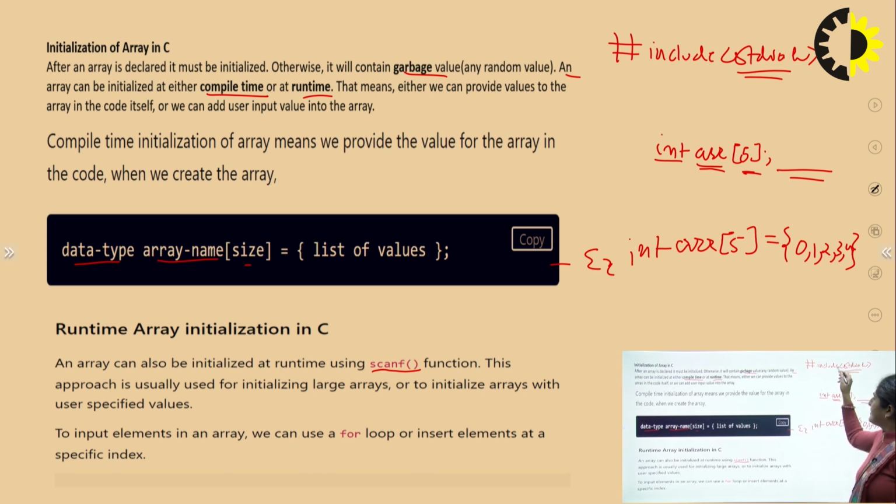So scanf and printf come under this. To initialize at runtime, we have to use the scanf function. This approach is usually used for initializing larger arrays, or to initialize an array with user-specified values. The values will be taken from the users. So to initialize at runtime, we use scanf.